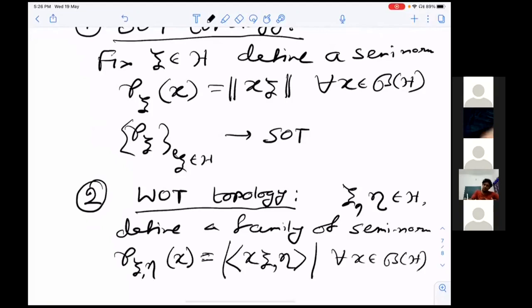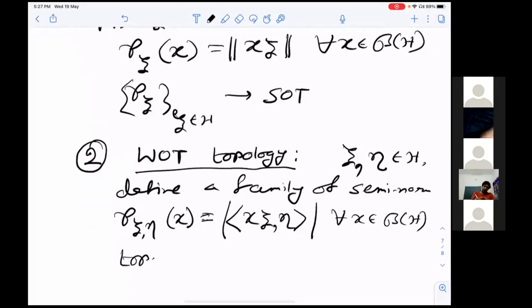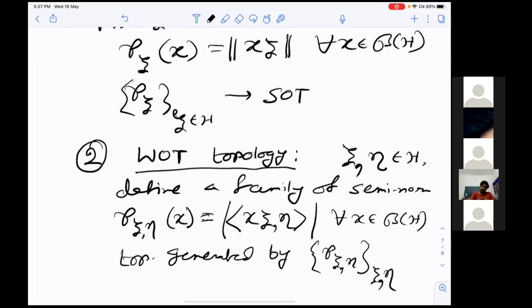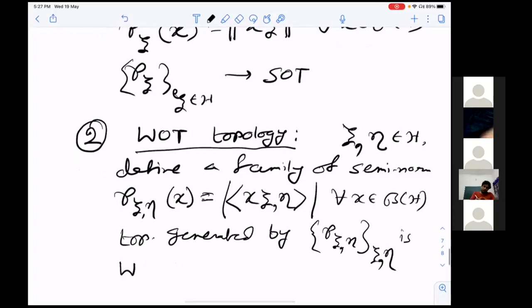This is also a seminorm, and here the adjoint operator will be continuous. This is called the weak operator topology. The topology generated by these seminorms p_{xi,eta} is called the WOT topology.